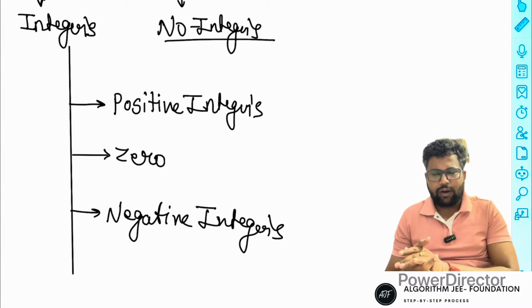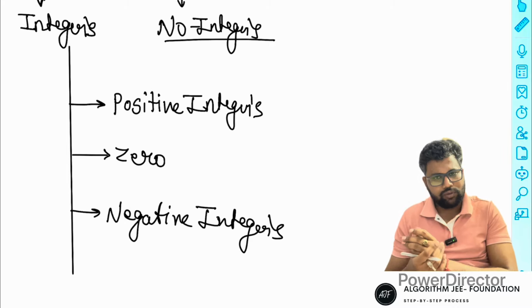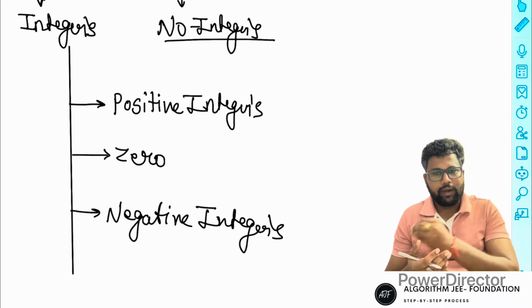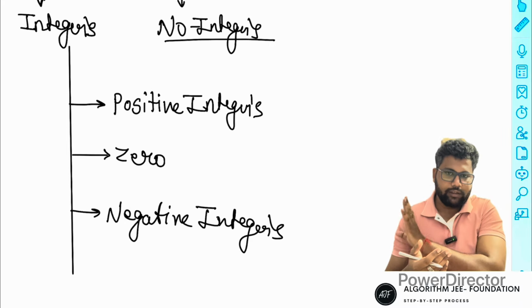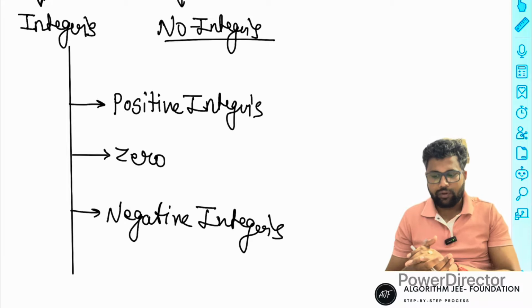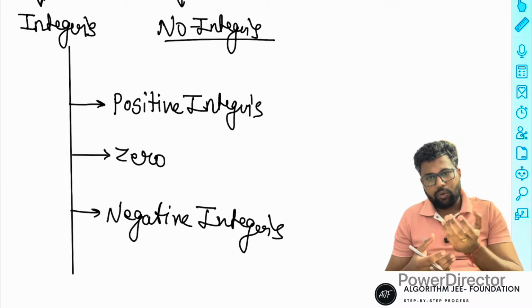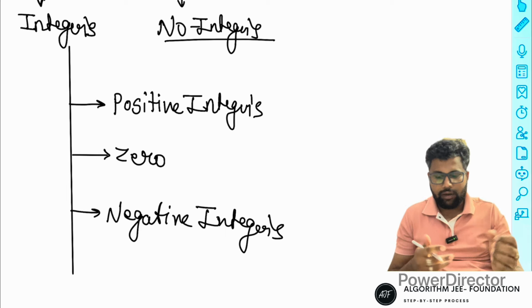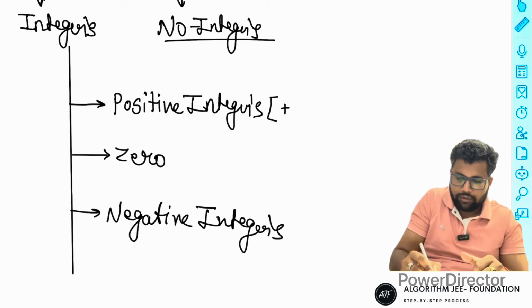But lots of possibilities exist in the definition. According to me, this is the integer definition everyone should know if you're preparing for JEE Mains. Examples: 2, 4, 5, 6, negative numbers like minus 3, minus 4, are all integers. If it's not fractional and not a decimal number, it's an integer. Positive means all positive numbers are positive integers: plus 1, plus 2, plus 3.